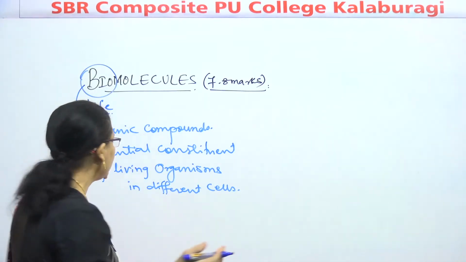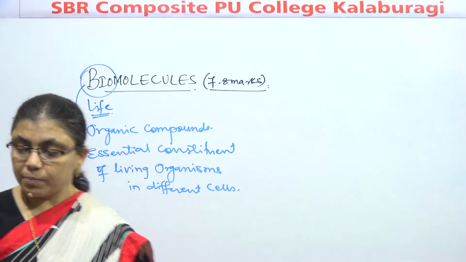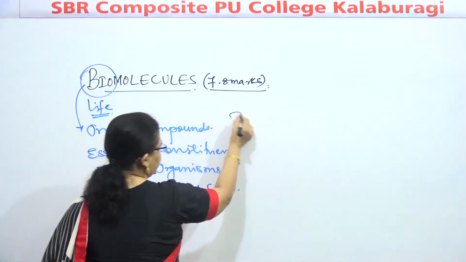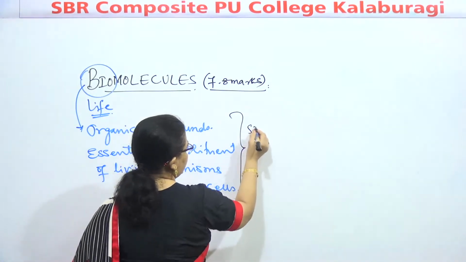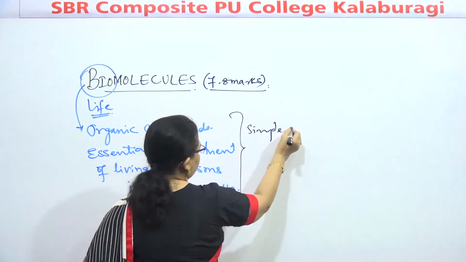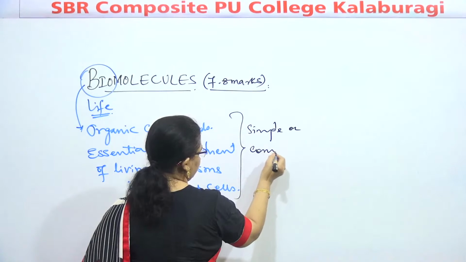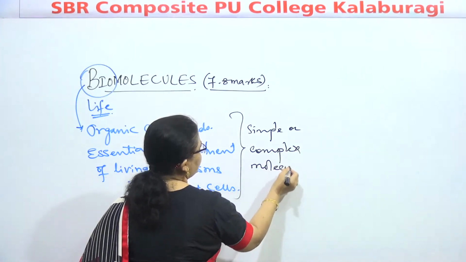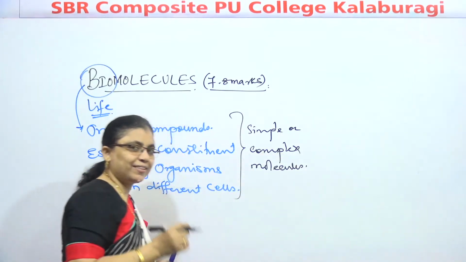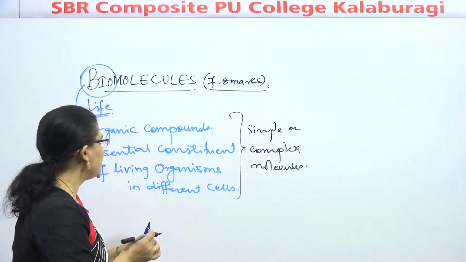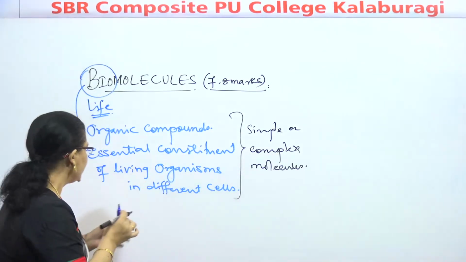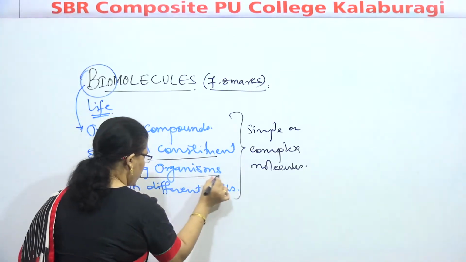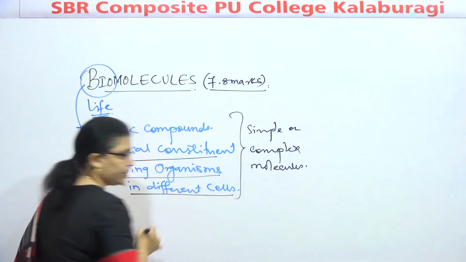So biomolecules may be complex or simple molecules. So whenever we are dealing with biomolecules, as I said, these are the essential constituents of living organisms in different cells.